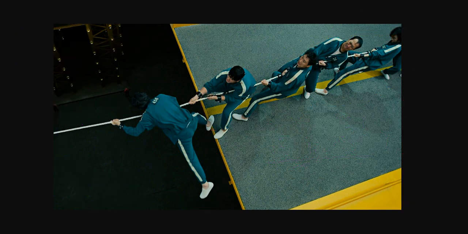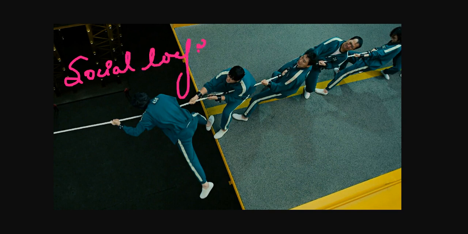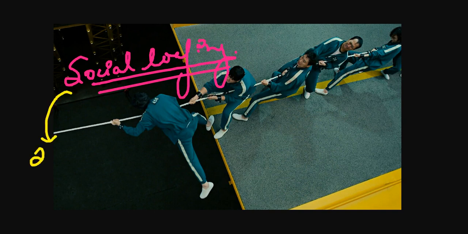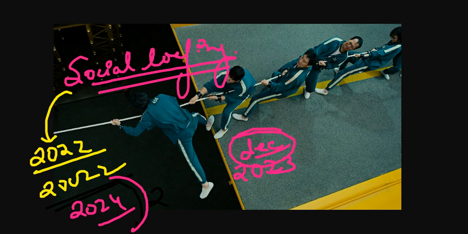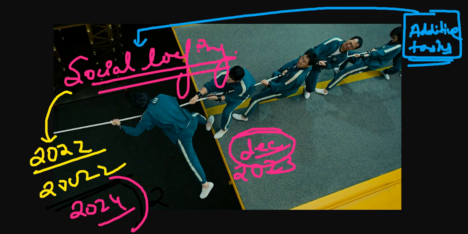Okay, see you all soon in the next video, and we will discuss from this particular image as well what is social loafing. Okay, because it is very important, and this social loafing concept came in 2022, twice, and then it came recently in the 2024 attempt as well, and it came in the 2023 December attempt as well. They have learned a new word called additive task, and you will find every time additive task.